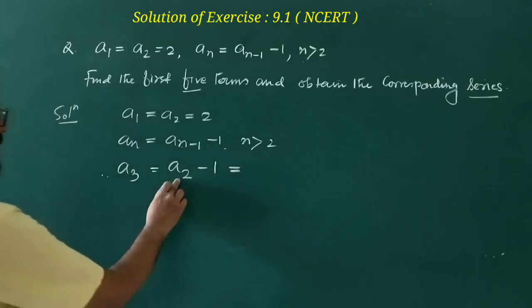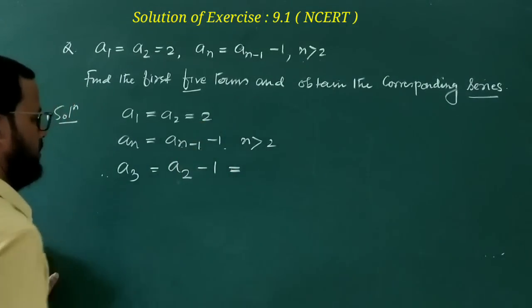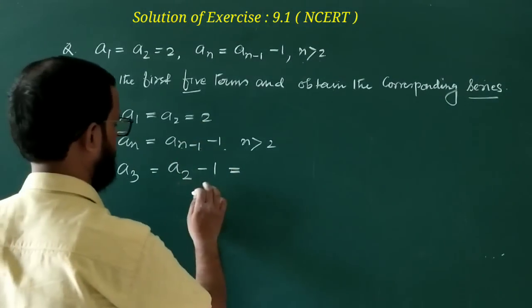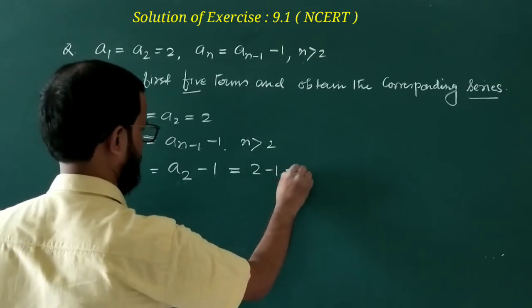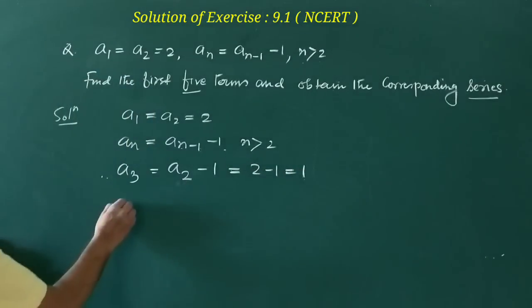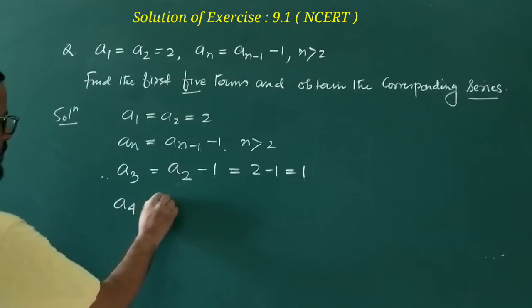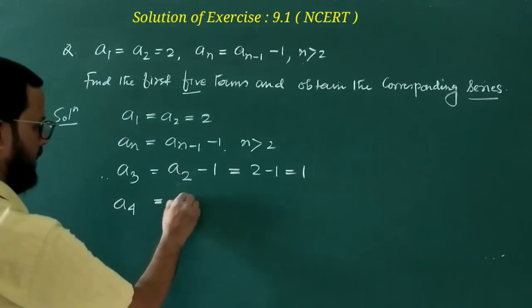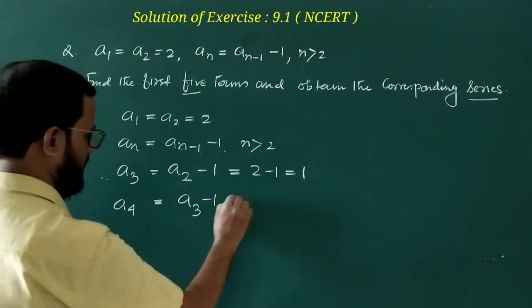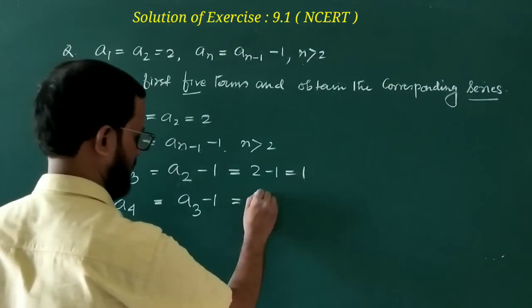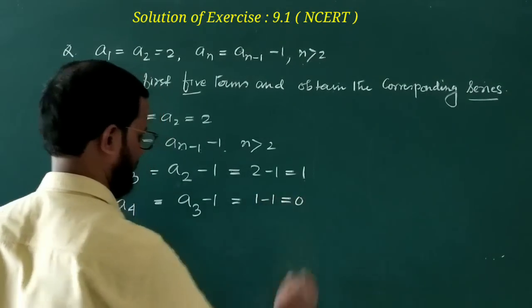What is the value of A2? A2 equals 2. So ultimately you are getting 2 minus 1 equal to 1. Then A4 equal to, from this relation, A3 minus 1. What is A3? A3 is equal to 1. 1 minus 1 equal to 0.